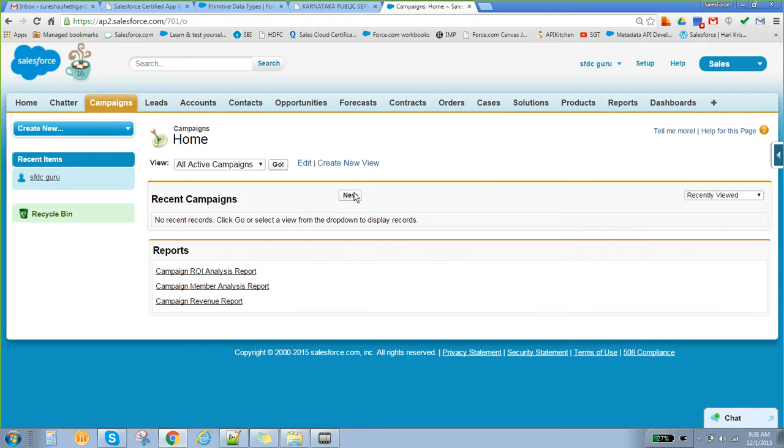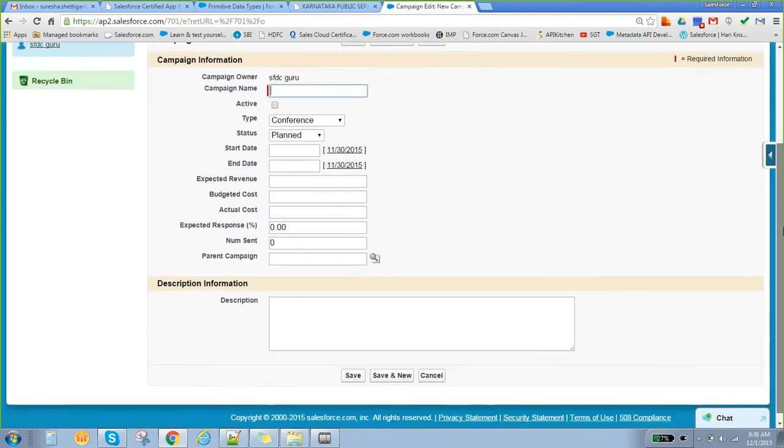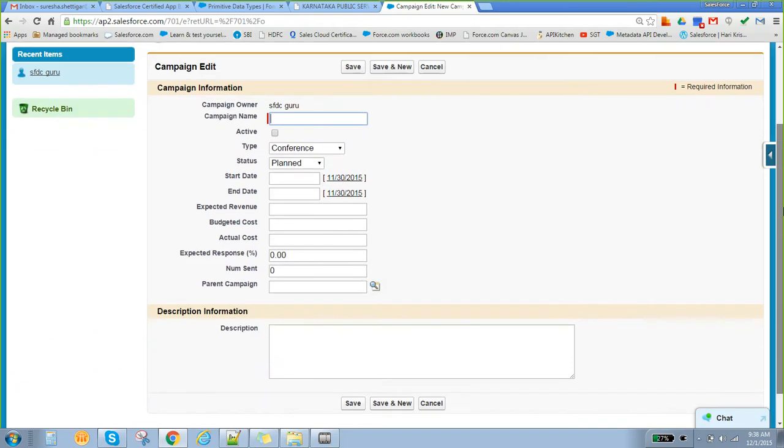If you want to create a new campaign, there is a button called New here, right? Click on this particular button. See, it has opened a form. This is a form, and here you can write all the campaign details. Let's say I will say Audi Q8 release. So this is my campaign.